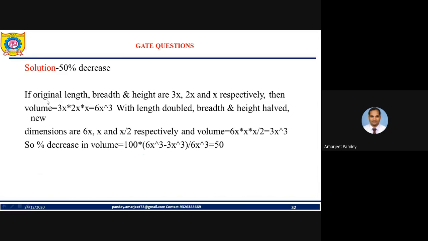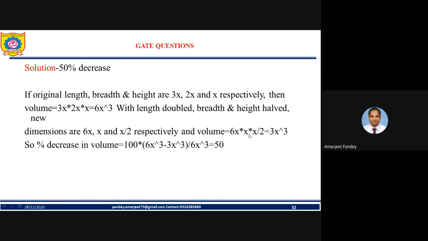How? See, let's consider the original length, breadth and height in terms of x. So they will be 3x, 2x, and x respectively. Then volume is given by the multiplication of all, so it will be 6x cube. With length doubled, breadth and height halved, the new dimensions will be what, my friend? Length you are getting doubled, so double of 3x is 6x. You are making the others half, so 2x becomes x and x becomes x by 2.